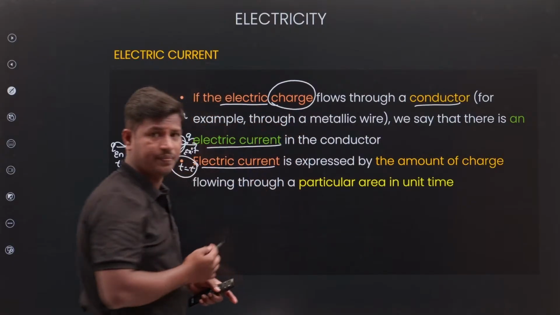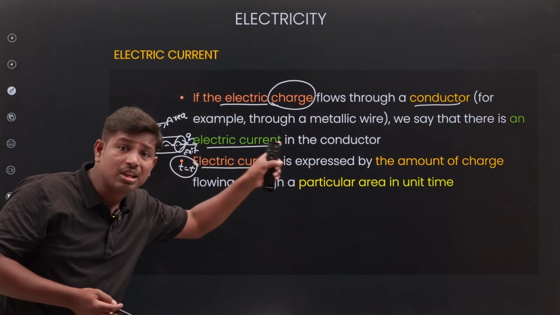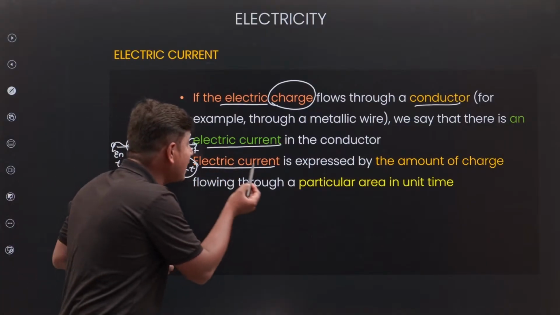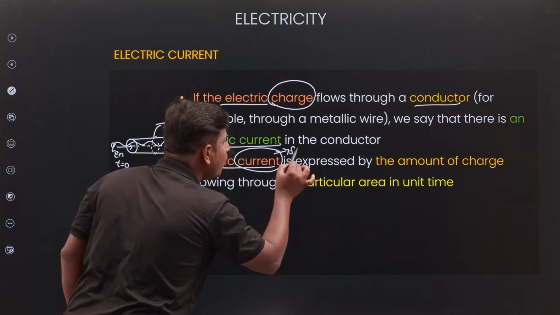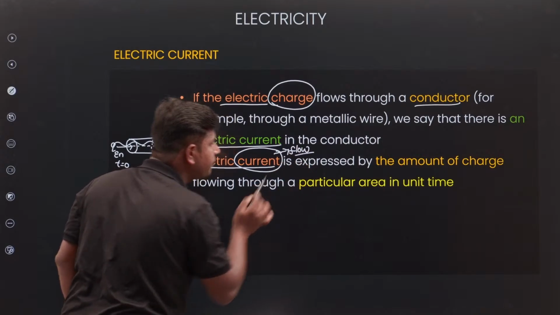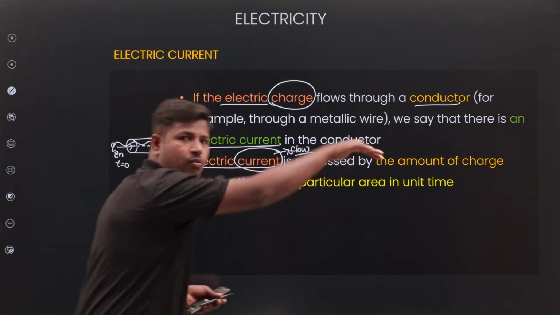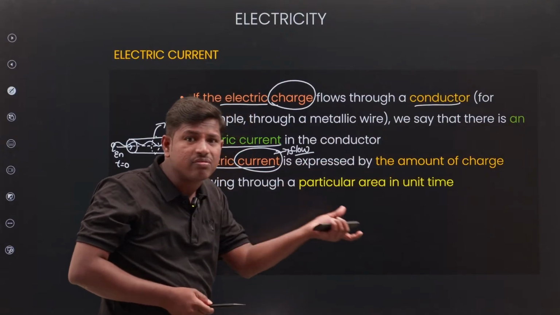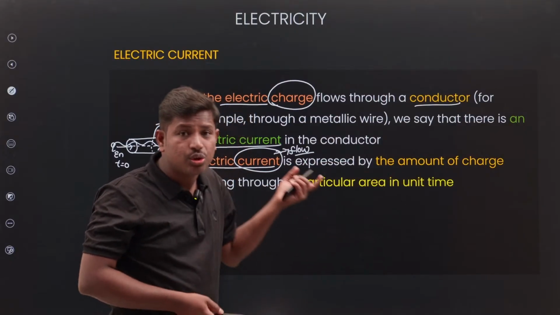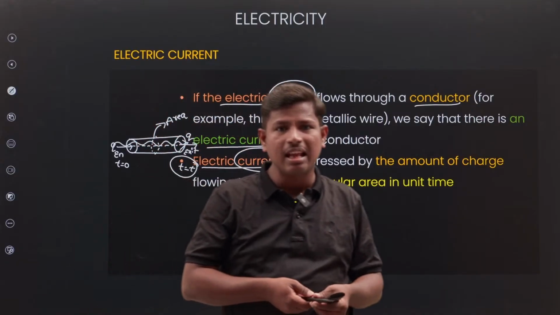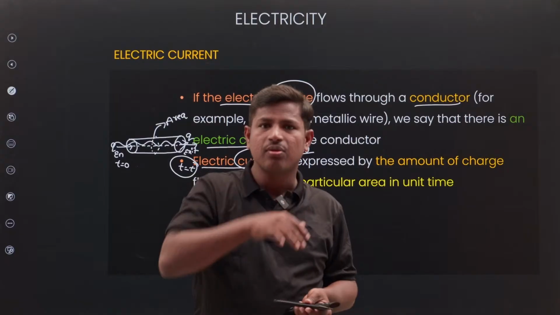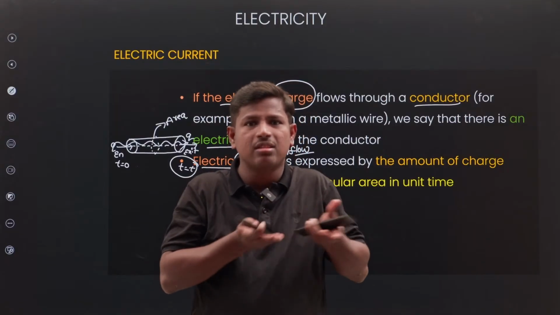Electrical charge flowing through a conductor is called electrical current. Simply, current means flow. The charge flow through a unit area is called current. Electrical current means charge flow.